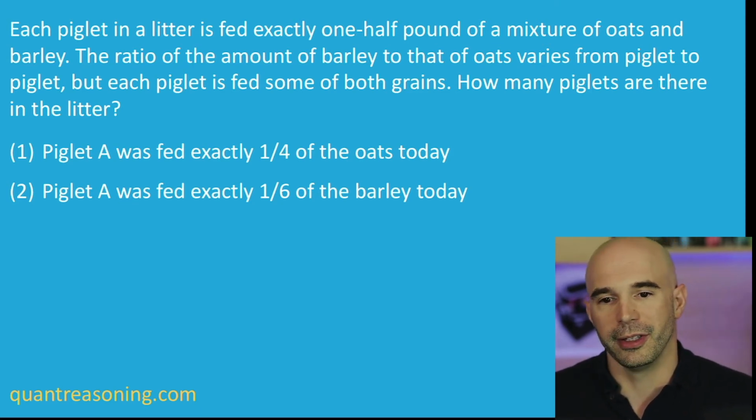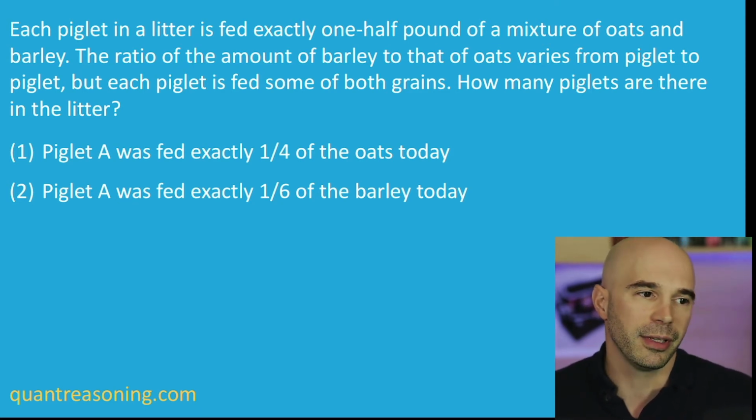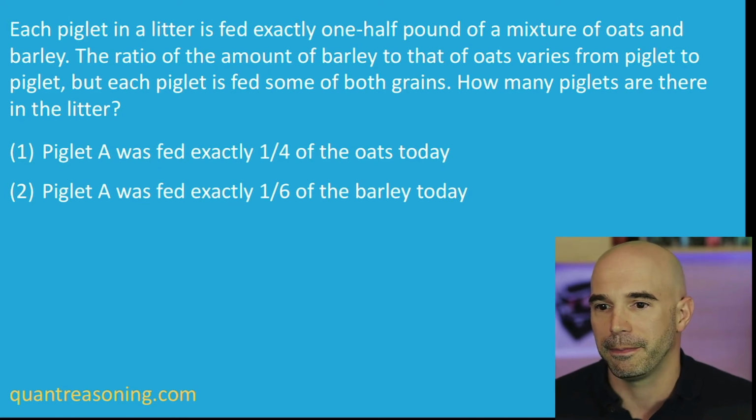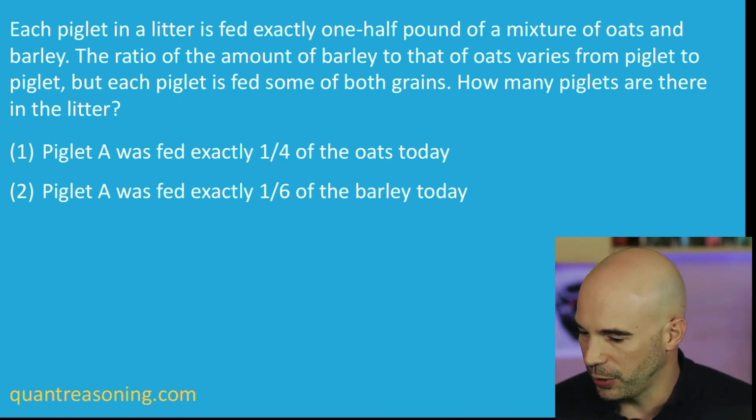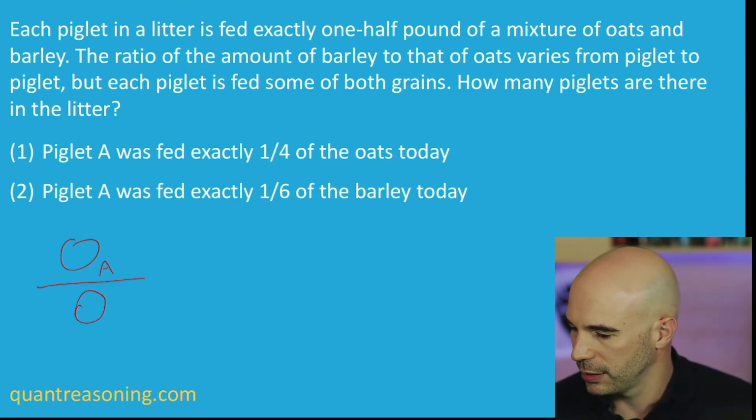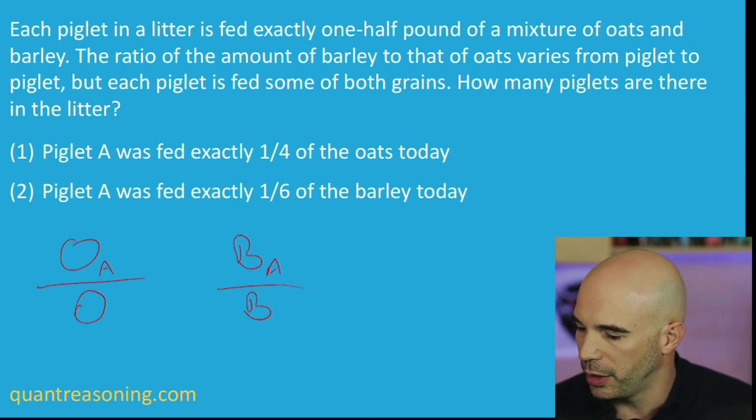And when you're combining ratios like that, the result is always going to be somewhere in between. And that goes for the alcohol example and the interest example and also this piglet example. If we call this OA, that's the amount of oats that Piglet A got out of the total oats, and BA, that's the amount of barley that A got out of the total barley.